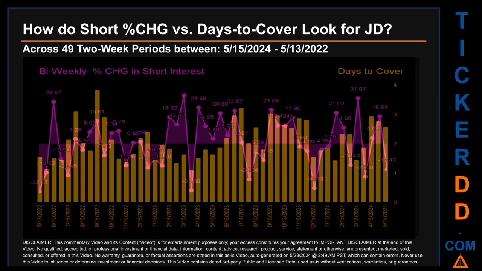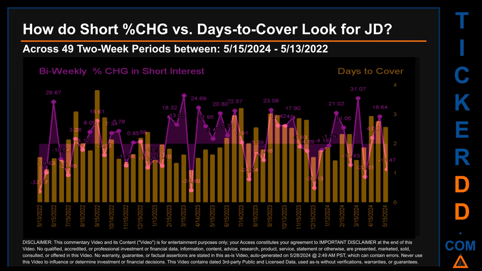Zooming out, I looked across 49 2-week snapshots, from latest found, May 15, 2024 to oldest found, May 13, 2022. In the graph, I overlaid bi-weekly percentage change in short interests against days to cover. Across these 49 2-week snapshots, the average percentage change of short interest was about 1.18%.